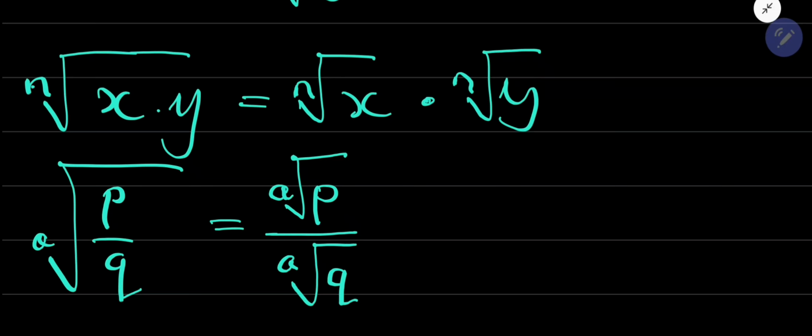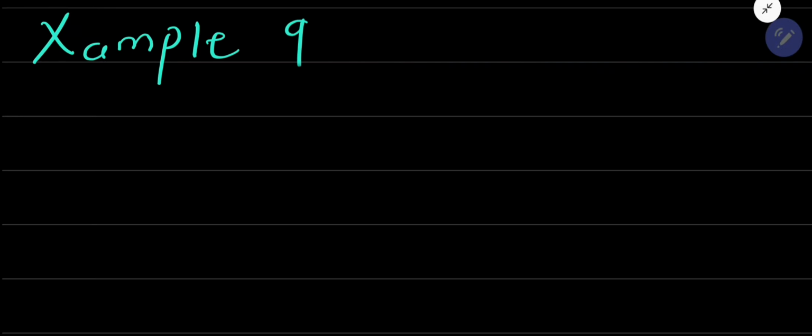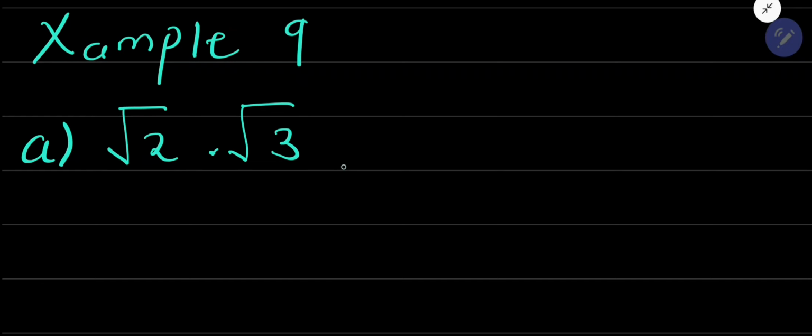So quickly, without any waste of time, let us take example 9. On example 9, A, we have the root of 2 times the root of 3.